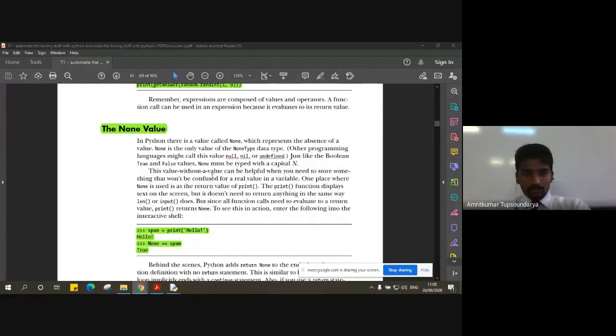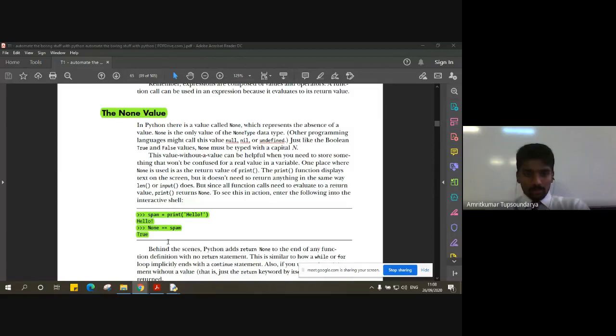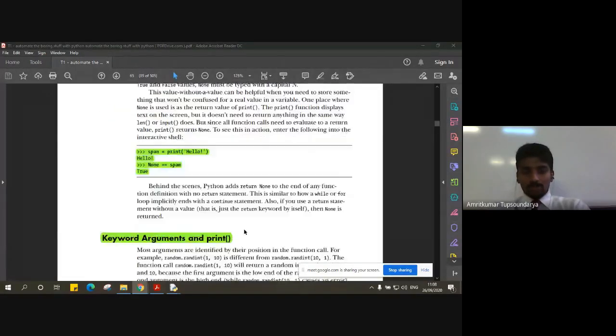Then we saw the None value, how a None value is assigned, and when a print statement executes, it actually returns a null value. When a print function is executed, it returns a None value or a null value or nil, however you want to define it. So this was a small program we saw that after execution of the print function, it stores a value to a variable called spam, which is nothing but a None value. And we compared that None value with spam, and we found it true, right? So it shows us that the print function returns a None value after its execution.